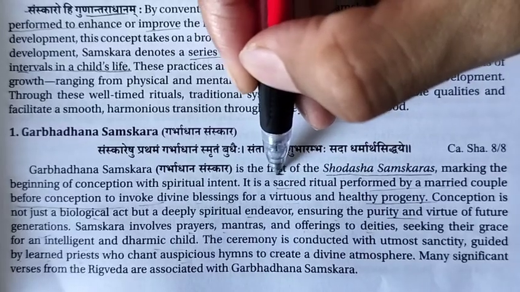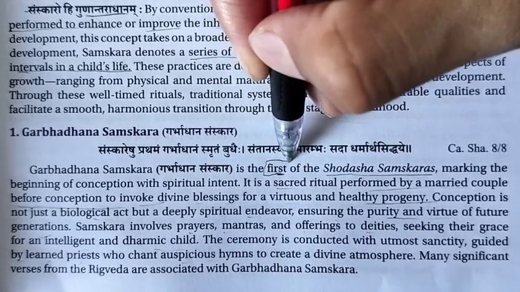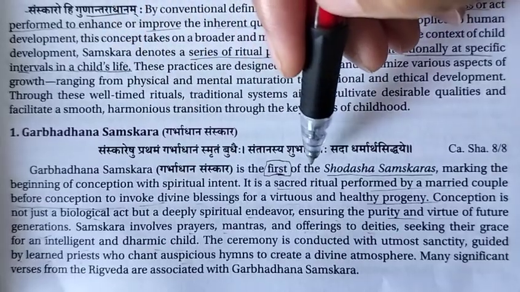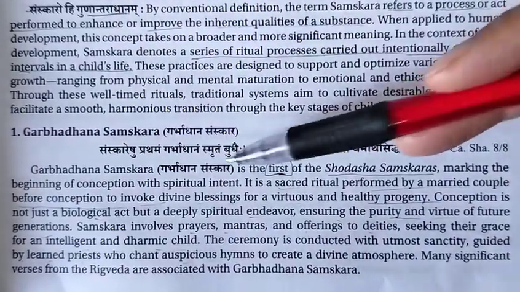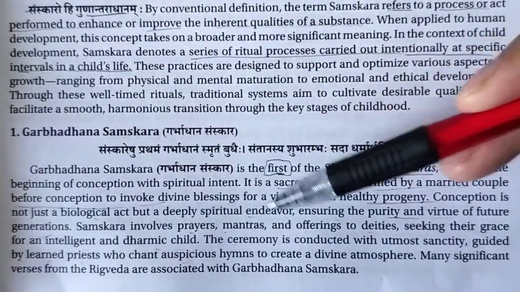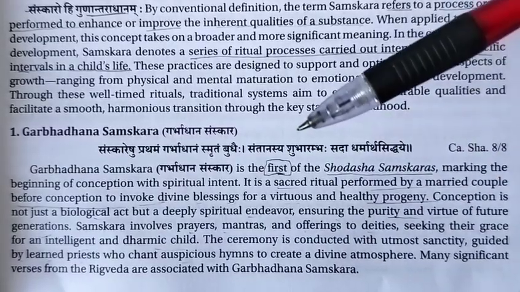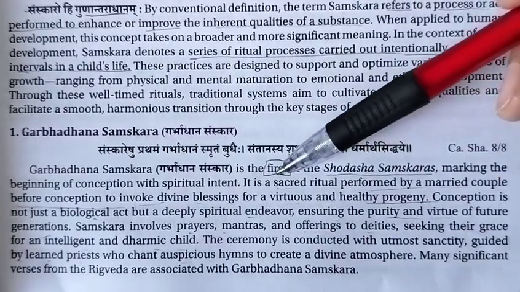If an MCQ comes, we have to tick or write the correct answer: Garbhadhan is the first samskar, marking the beginning of the conception with spiritual intent, right? Without the conception or without the Garbhadhan, the baby will not be formed, we know that, right?